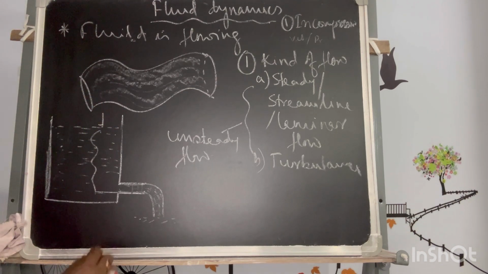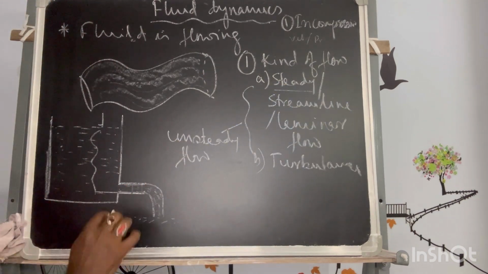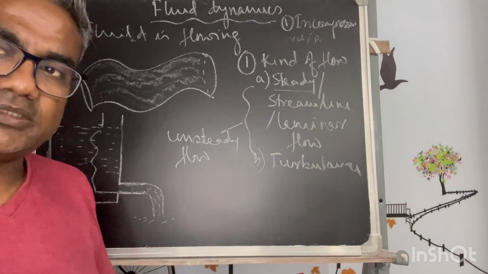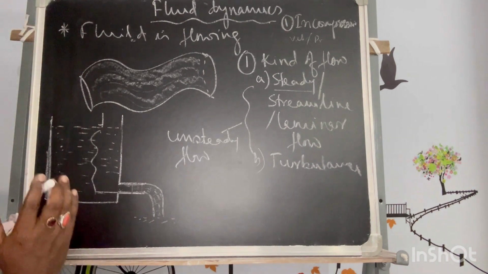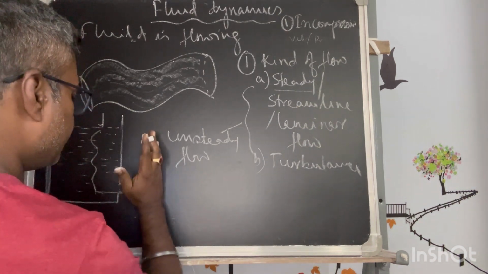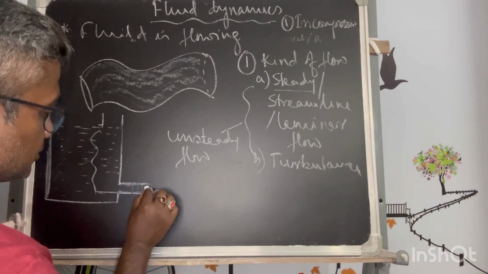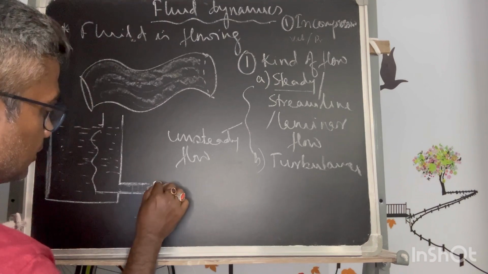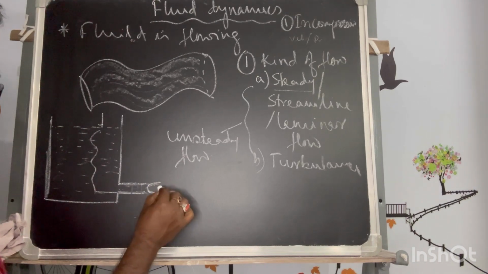So this kind of flow comes under steady flow, streamline flow. That means there is not much variance in the flow, it is flowing smoothly. Okay, suddenly somebody tries to block this with something, maybe some obstacle, and tries to restrict the path. So what will happen?